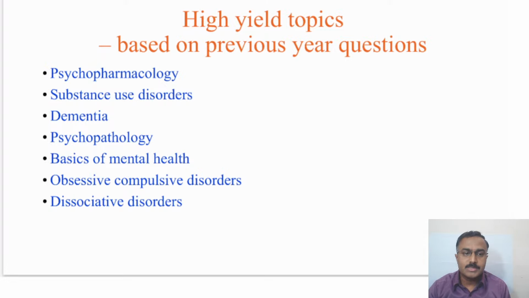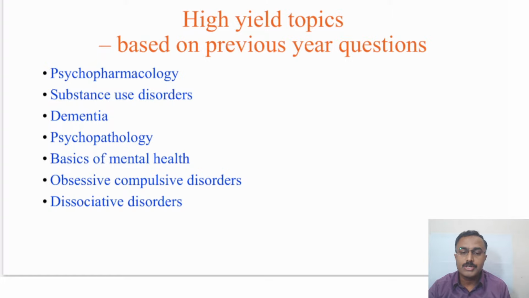Of late, it has been seen that even psychopathology, that is the signs and symptoms, are also discussed, and basics of mental health, like for example stress, learning, memory. So all these things are also covered, at least one question on alternate basis. Then obsessive compulsive disorders, which are kind of anxiety disorders, even on alternate basis.